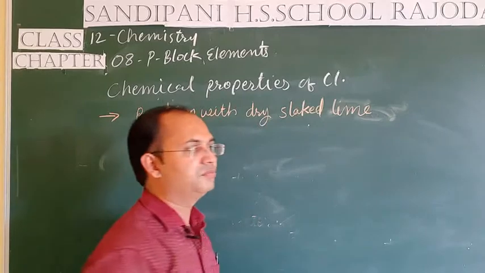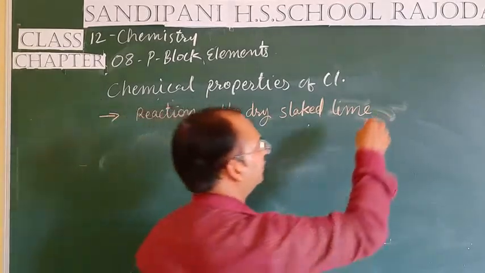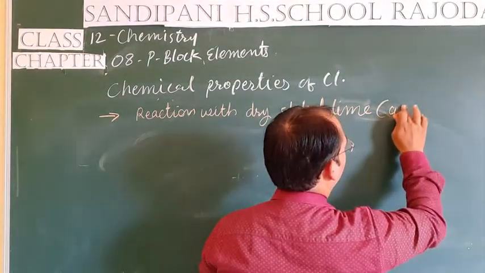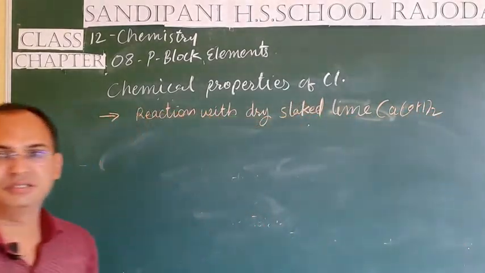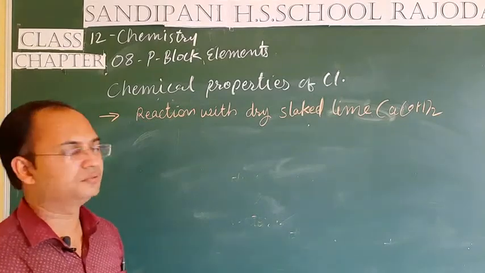The chemical formula of dry slaked lime is Ca(OH)2, or we can say calcium hydroxide also.